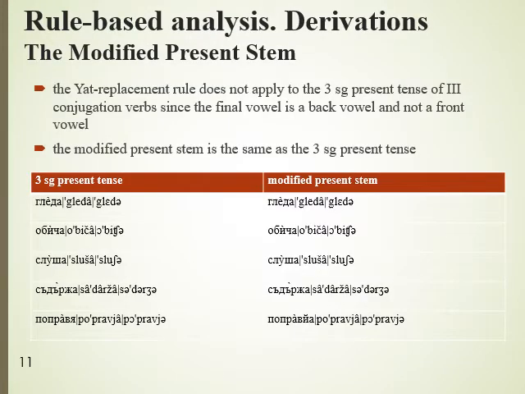The Yat replacement rule does not apply to the third person singular present tense of third conjugation verbs since the final vowel is a back vowel and not a front vowel. As you can see from the table, in those verbs, the modified present stem is the same as the third person singular present tense.